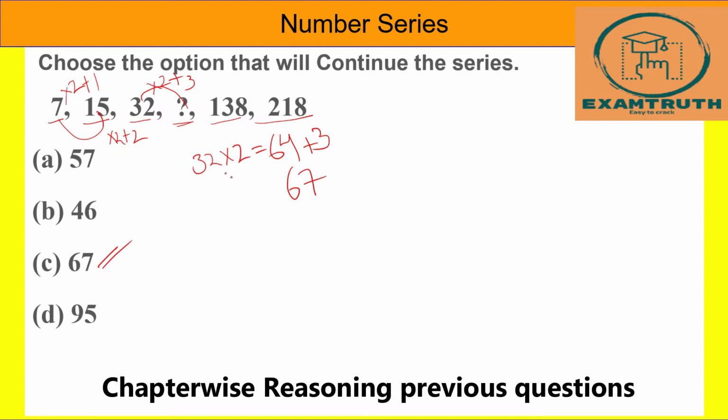So check further: 67 into 2 plus 4, which is 138. That is the right answer. Next question.